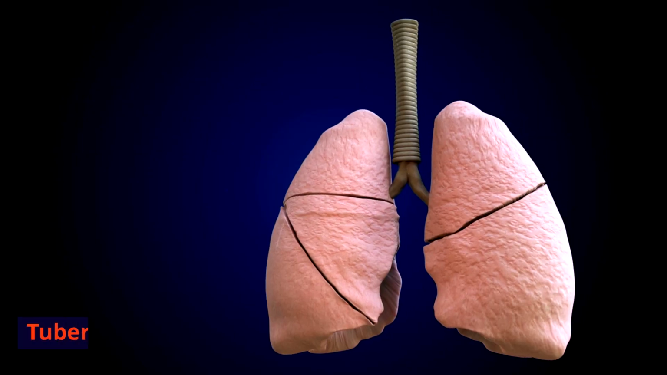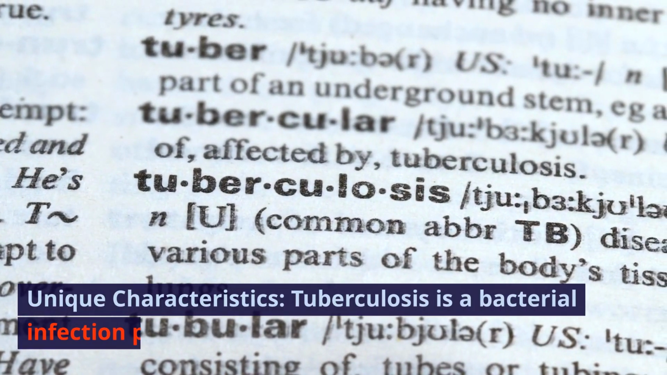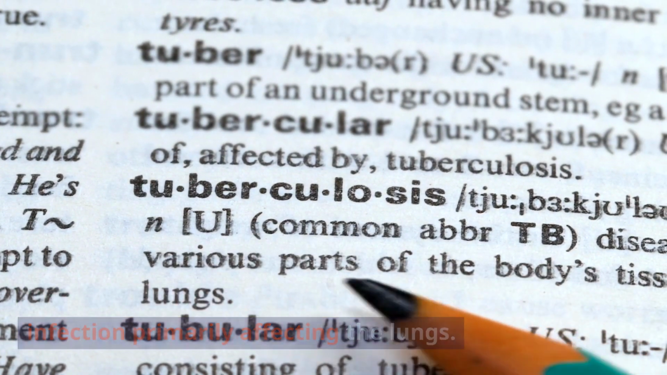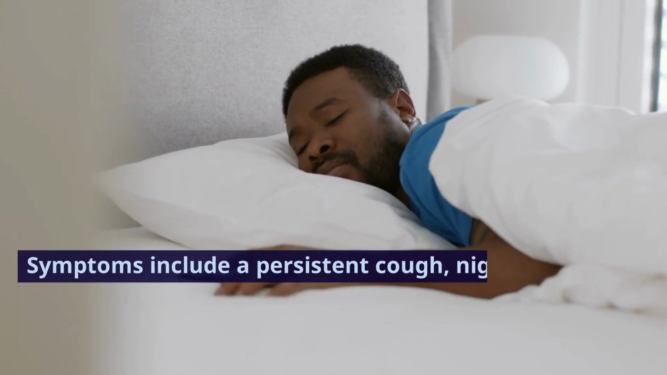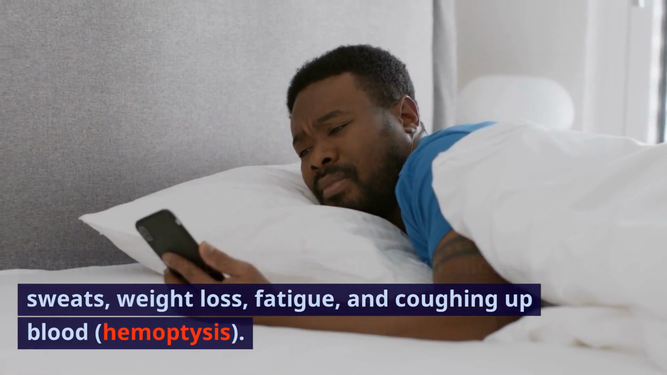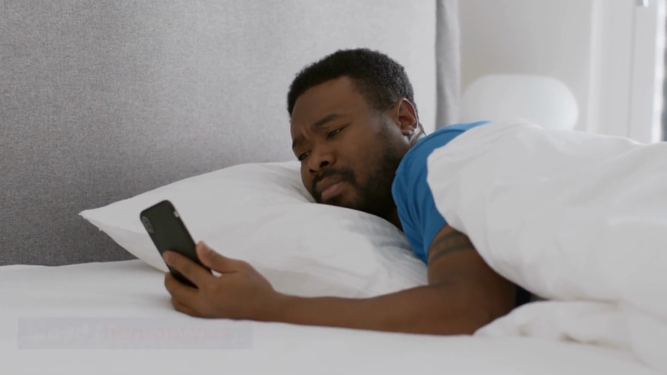5. Tuberculosis, TB. Unique characteristics. Tuberculosis is a bacterial infection primarily affecting the lungs. Symptoms include a persistent cough, night sweats, weight loss, fatigue, and coughing up blood, hemoptysis.